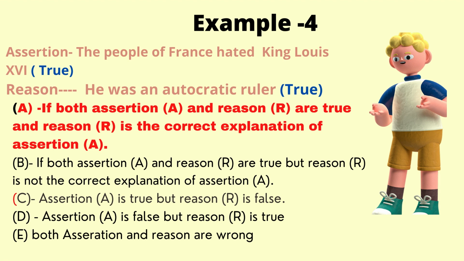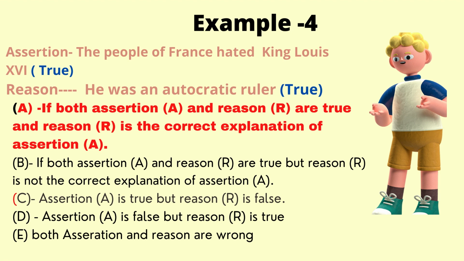Step number 2 means we have to see whether the explanation given in the reason is actually the correct explanation for the assertion. Or let's say, whether the reason is exactly related to the assertion. Now let's come back to this. Here, the people of France hated King Louis. The reason they gave is because he was an autocratic ruler. So the reason is the correct explanation for the assertion. So in such a situation, we will say step 2 shows that the reason is the correct explanation of the assertion.